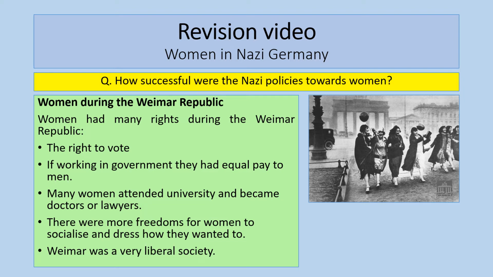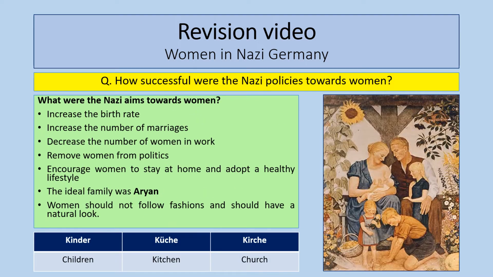So let's have a little look at what Hitler wanted to achieve and what his policies towards women actually were. One of the things Hitler wanted to do was increase the birth rate. He thought that if Germany had a higher population, that would make Germany more powerful, able to conduct wars abroad, able to seek living space, the Lebensraum in the east.